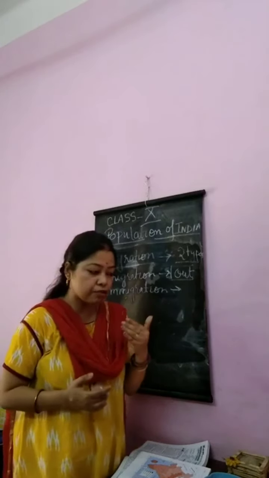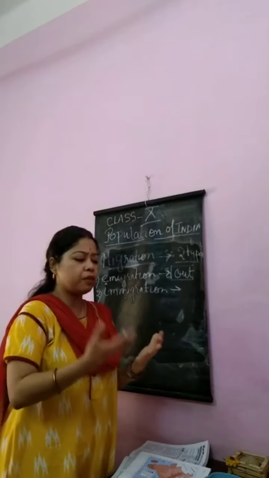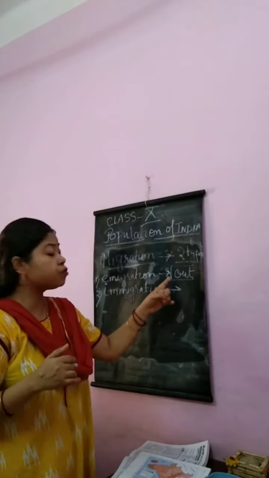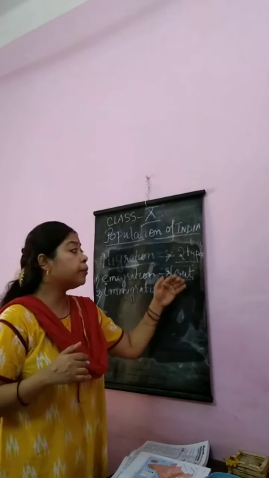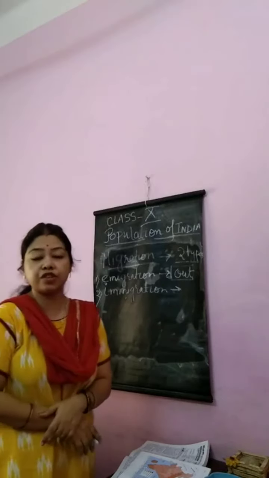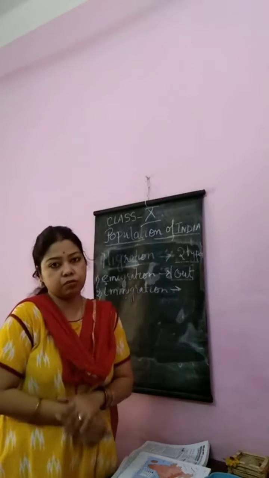Suppose an educated person moves from India and settles in the USA. It will cause brain drain. Emigration or out migration causes brain drain; we lose our resource.